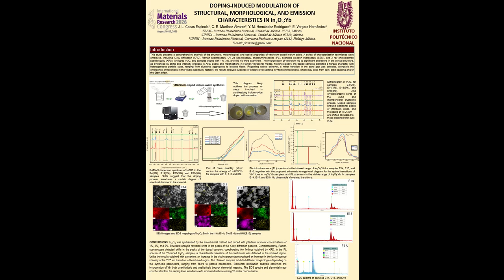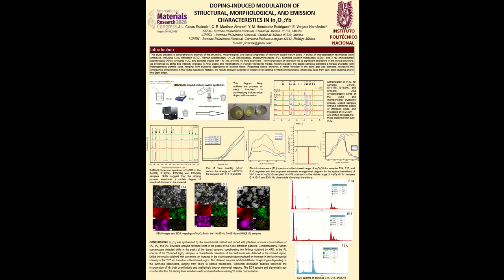is not homogeneous. In the sample doped with 3% Yb, particles with different sizes and a fibrous structure can be observed. There is also notable variability in the morphology of the structures present, ranging from dense regions to loosely distributed structures. The elemental mapping shows that oxygen and indium have a uniform distribution, while ytterbium is uniformly dispersed throughout the